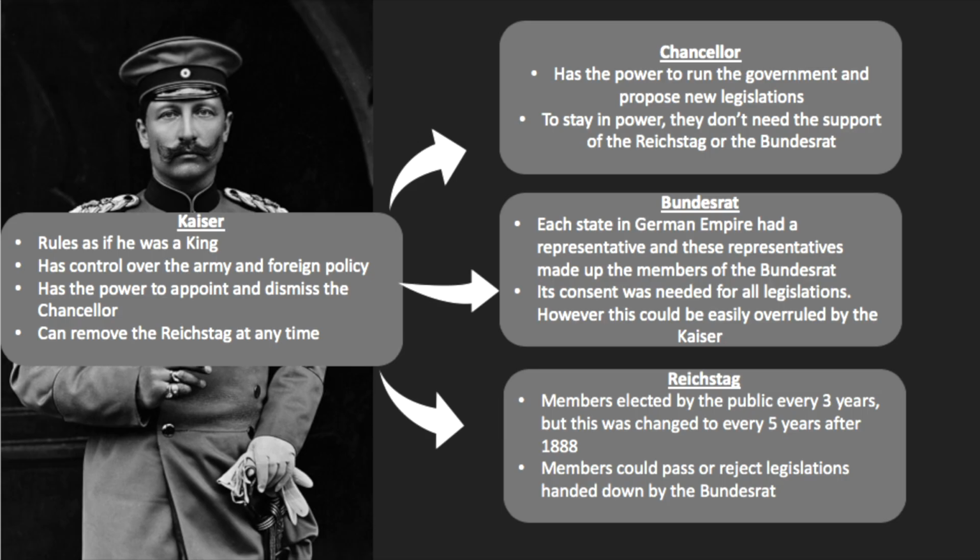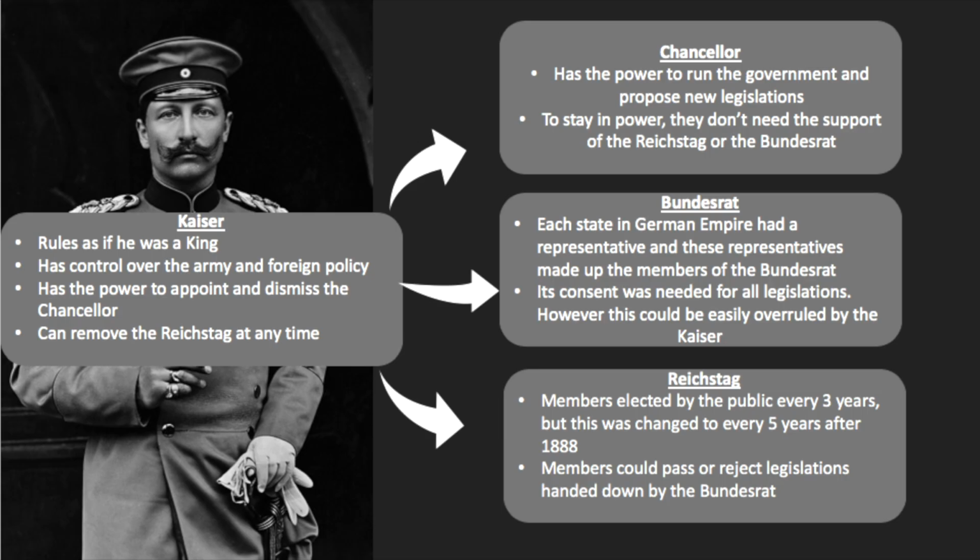And finally, the Reichstag. The Reichstag is made up of members who are elected by the public every 3 years, but this changes to every 5 years after 1888. Members can pass or reject legislation handed down to them by the Bundesrat.